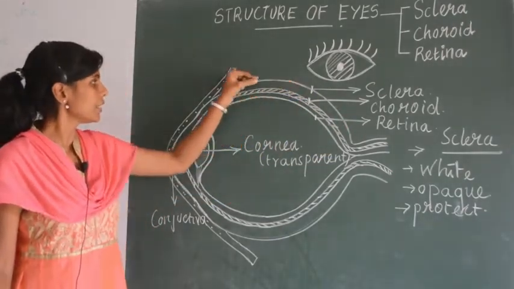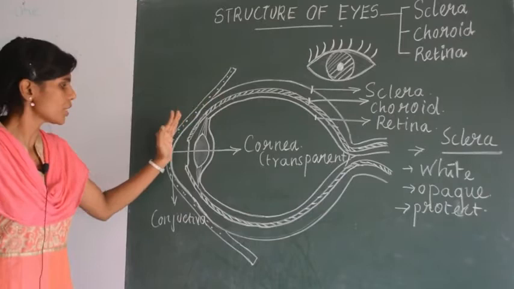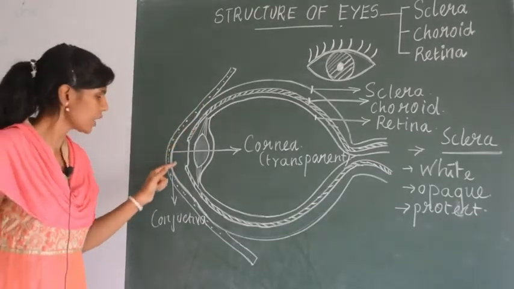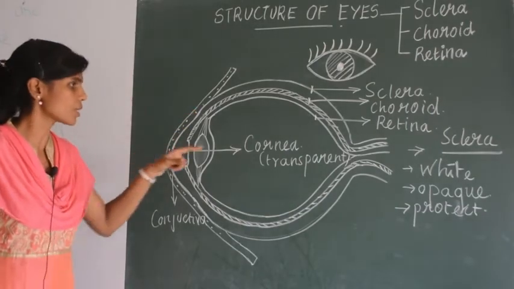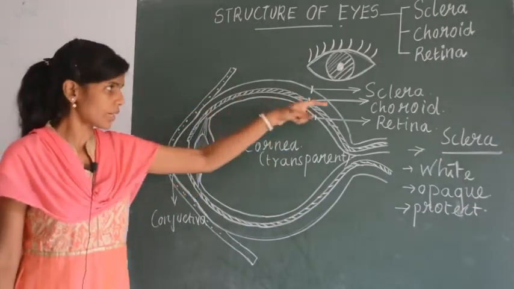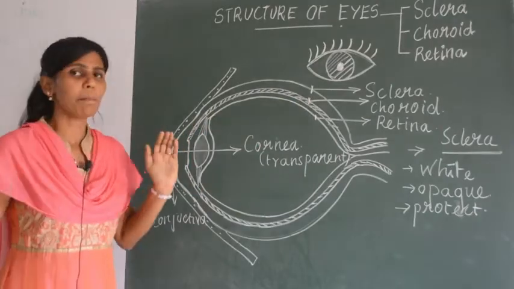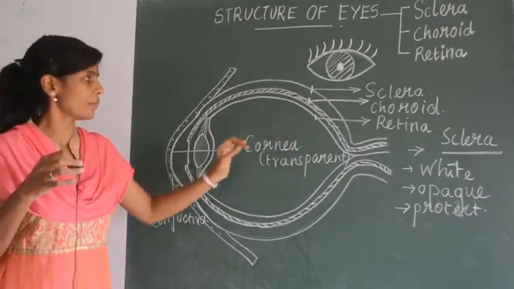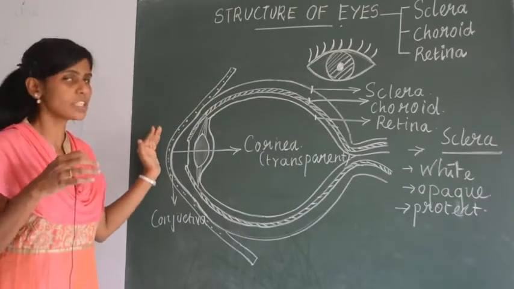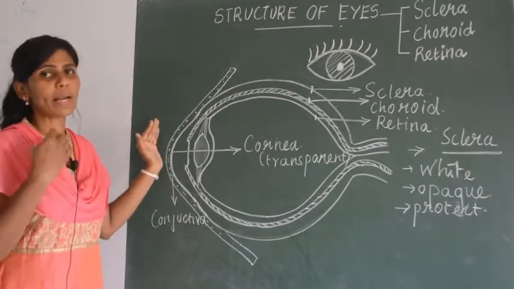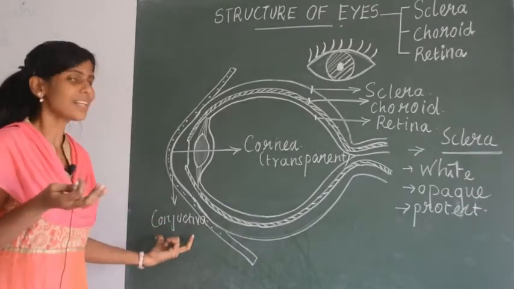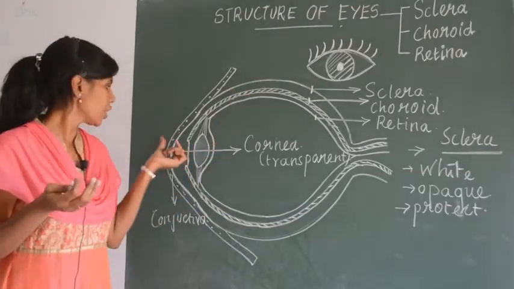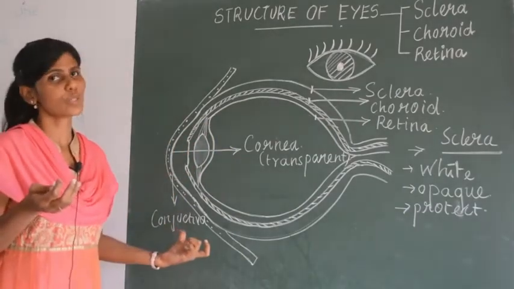sclera. Sclera continues to project forward and it bulges in the forward region. That bulging alone, this region alone, is called the cornea. This is called the sclera. When the sclera bulges outside, this alone is called the cornea. Then just before the cornea, there is one more membrane called the conjunctiva. Clear? So this is about sclera, cornea and conjunctiva.